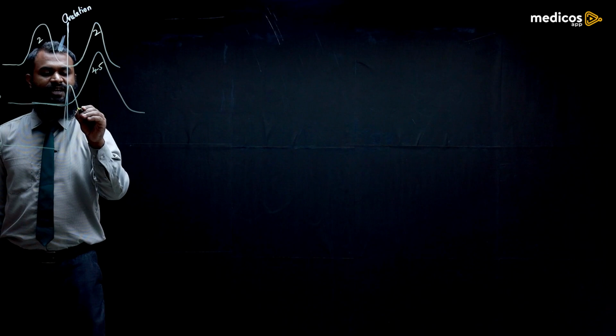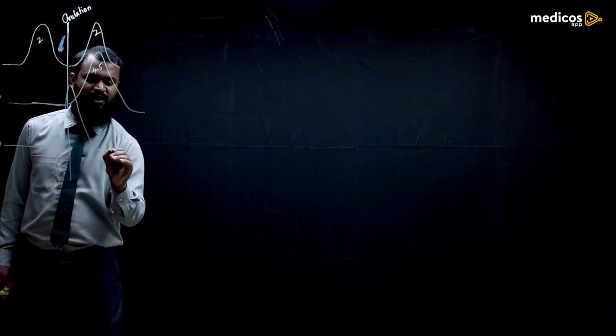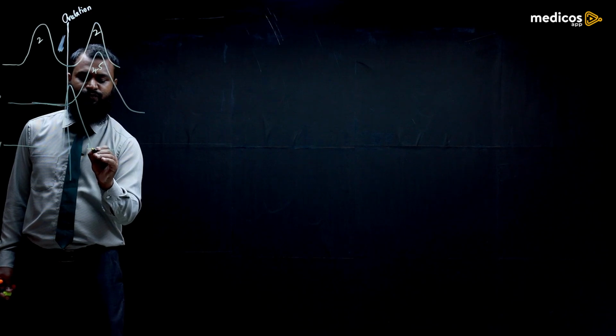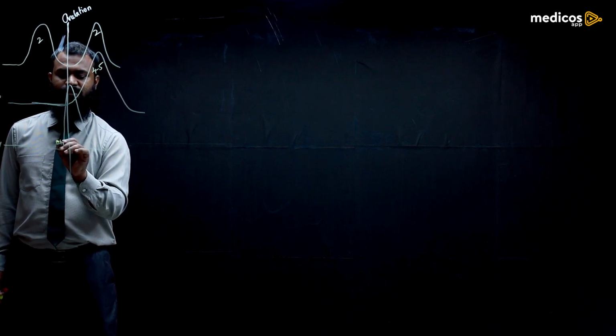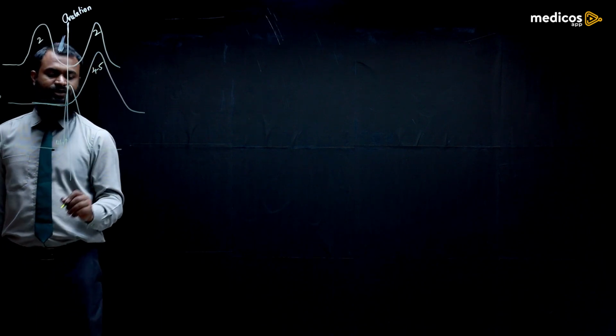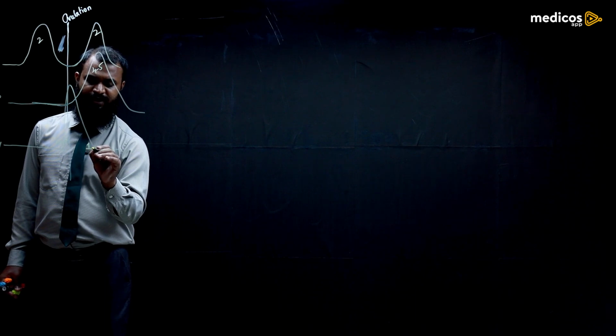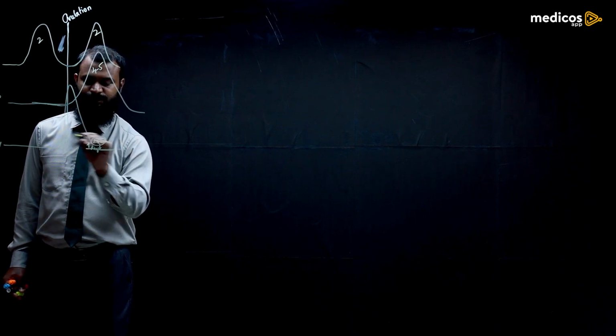That is called the LH surge. And 1 day after ovulation, there will be a decrease. You can say 24 hours also.